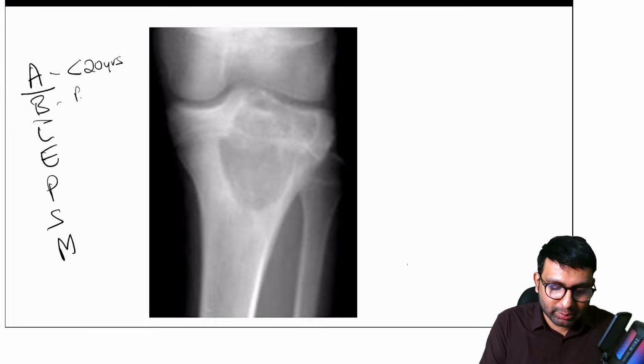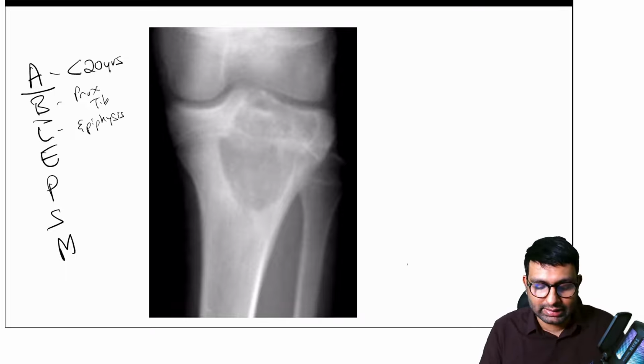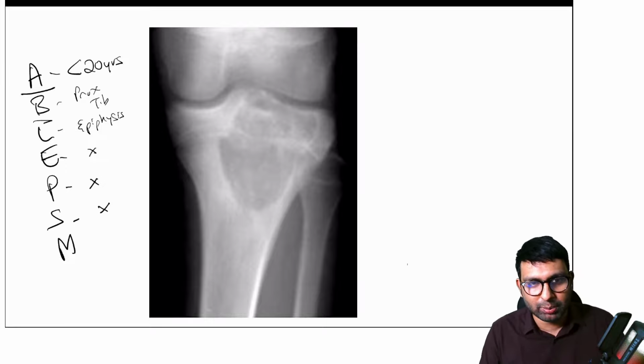Tibia, yes, it's the proximal tibia that is involved. And like you told, the location is epiphysis, and eccentricity we are not sure. It can be central or it can be cortical, so let's not mark that because we don't know. Periosteal reaction is not seen.